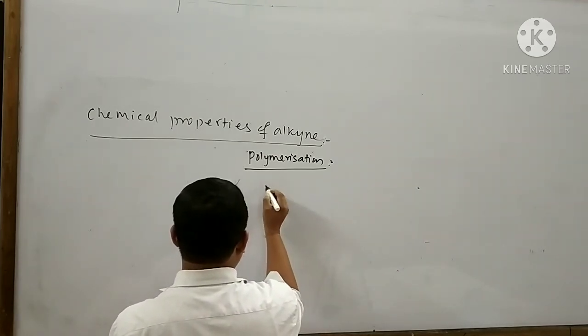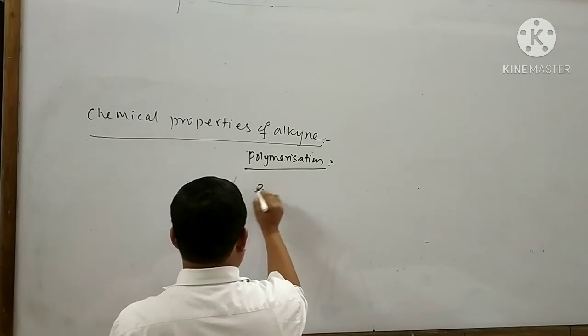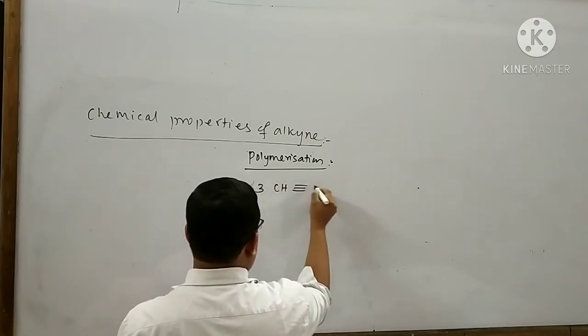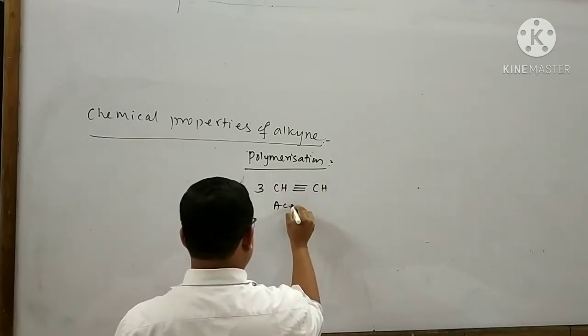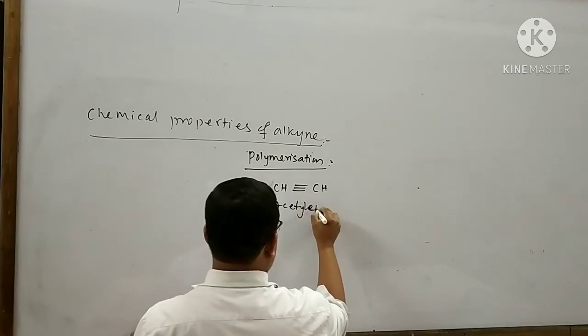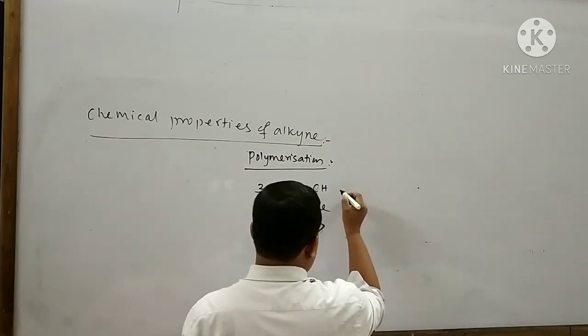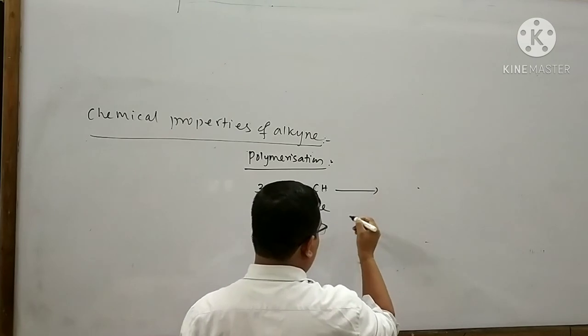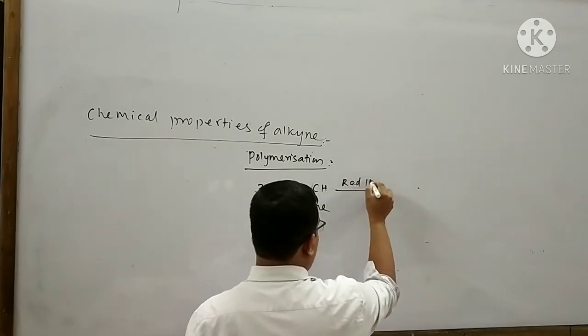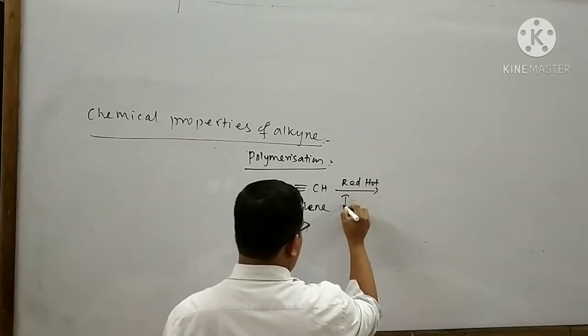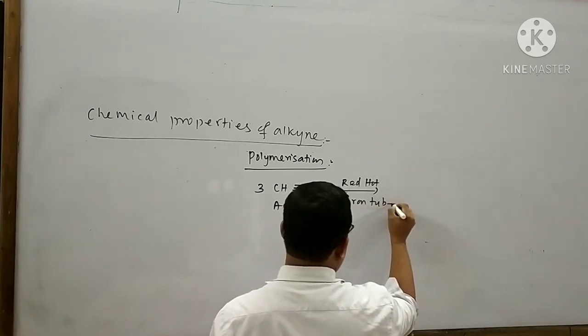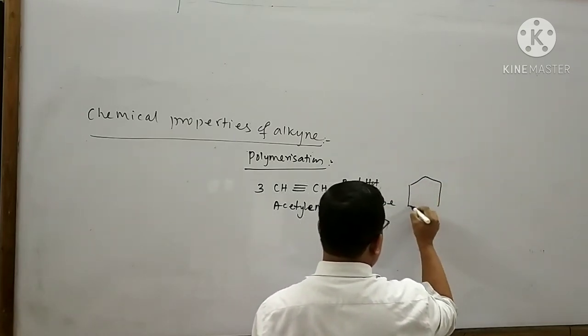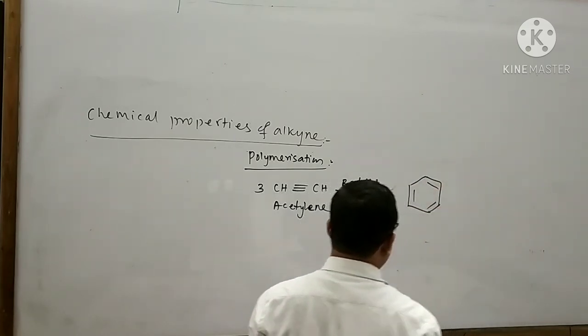Take an example. Take 3 molecules of acetylene, and acetylene is passed through a red hot iron tube. Then what will happen? Benzene is formed.